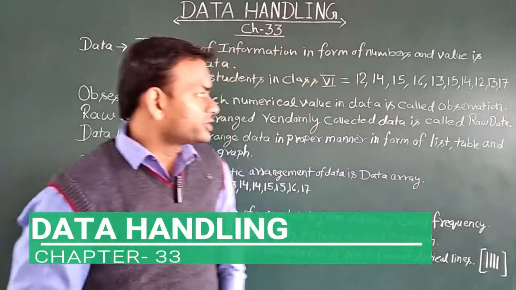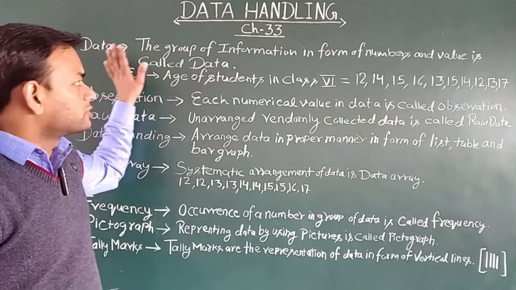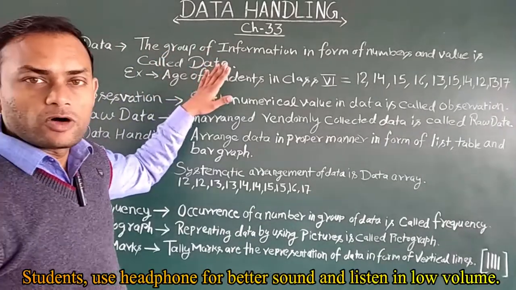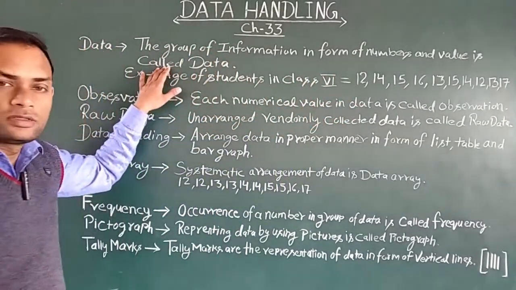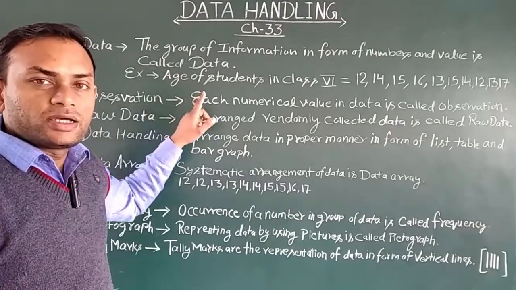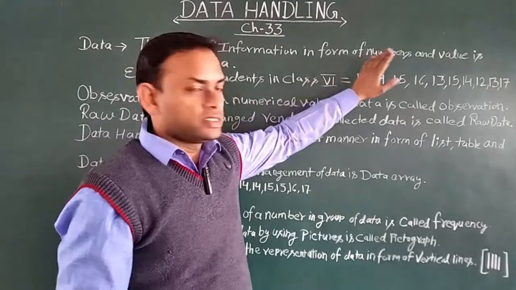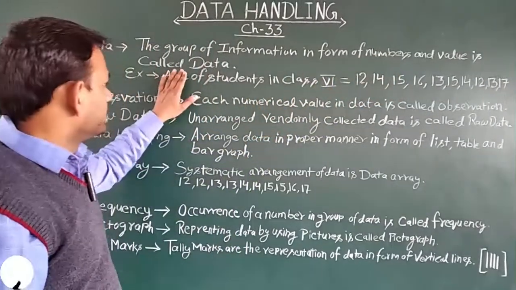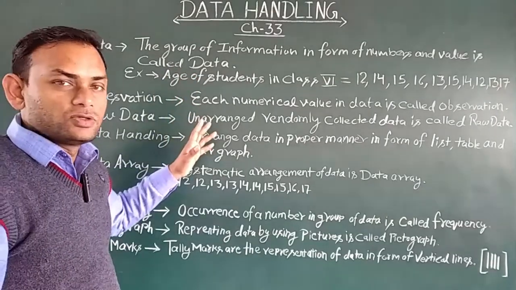First of all, we will understand what data is. The group of information, or we can say the set or collection of information, in the form of numbers and values is called data. Whatever information we gather in the form of numbers and values.